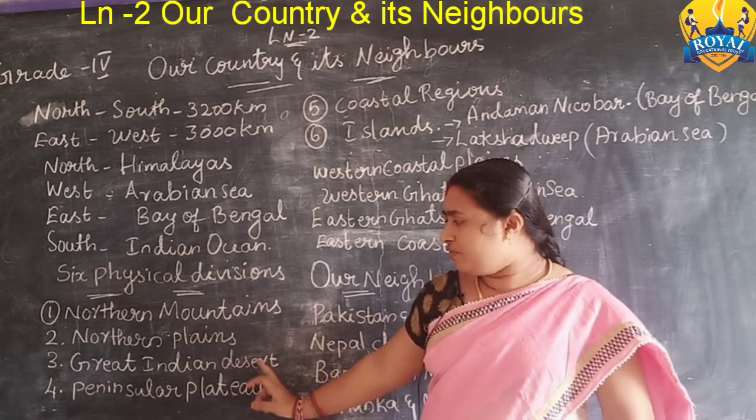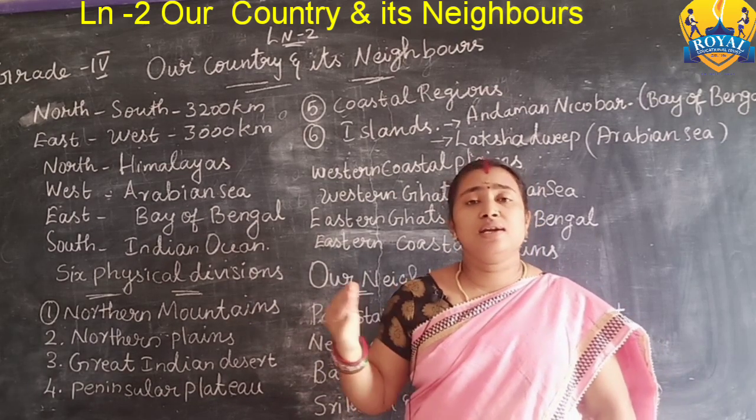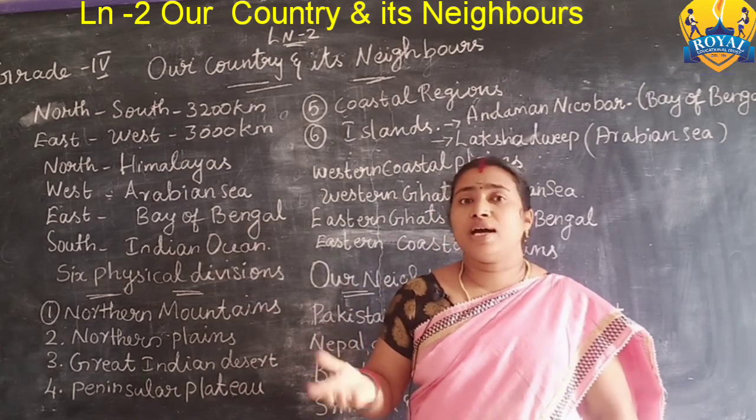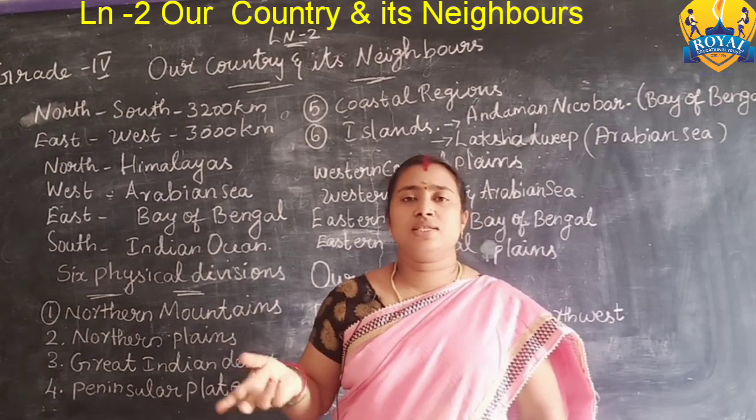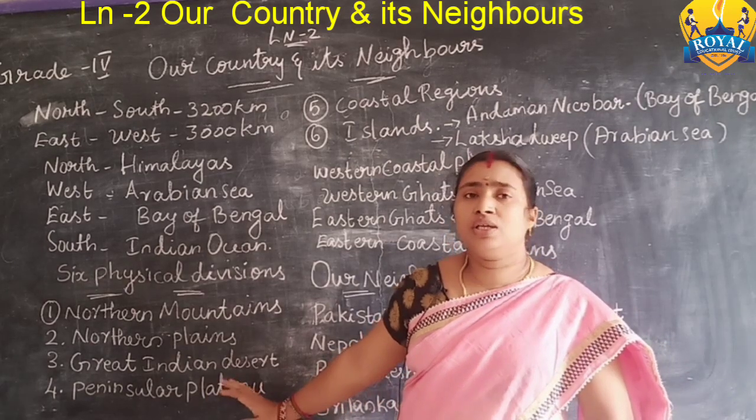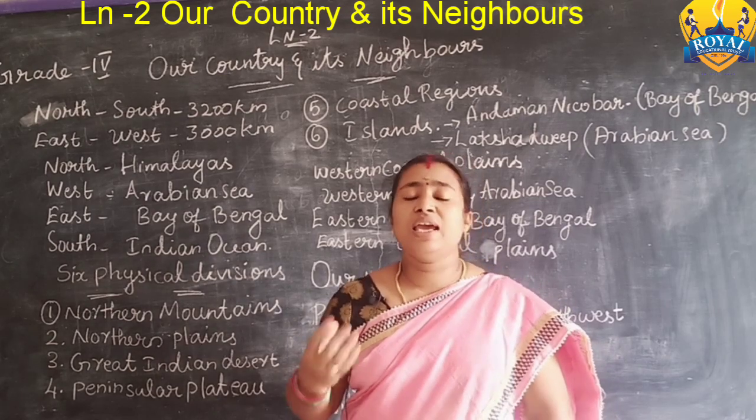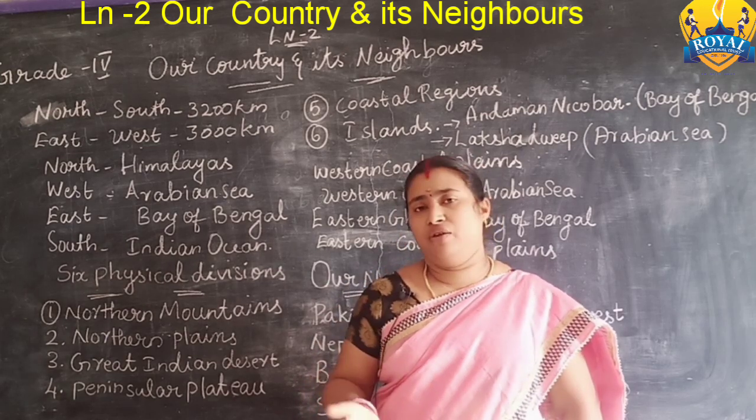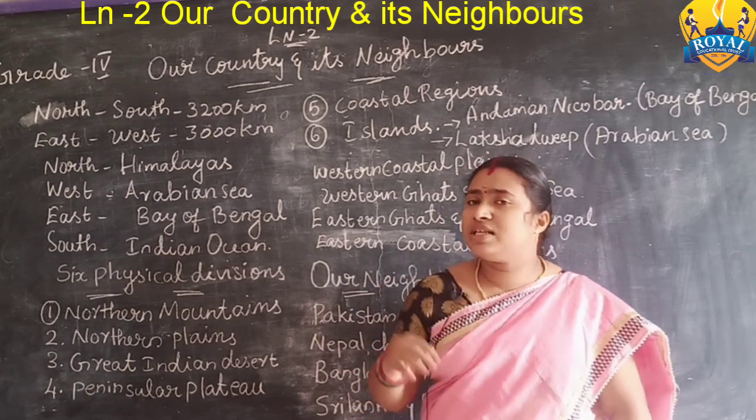The third part we are going to see is the Great Indian Desert. Another name is the Thar Desert. Rajasthan, the largest state in our India, is included in the Indian desert. You know the desert. The desert means it is very dry, sandy, and it gets very little rainfall.